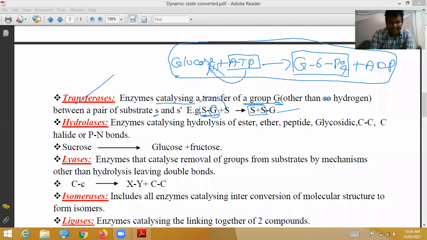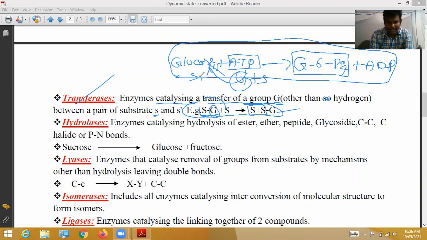Rather than the textbook example, this is the same: it is S, it is G. Here one more substrate S, and it is G-ATP. From this place, the group is attached to this.